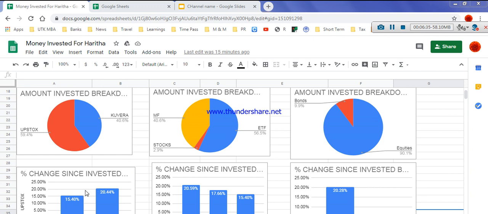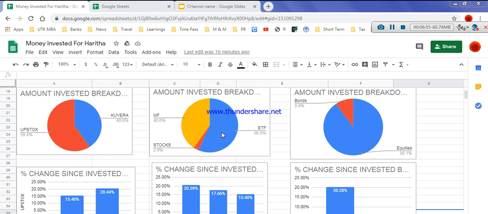If I invest 5 lakhs, from when I started investing, I invested 60%, meaning the maximum, in Upstocks. So my maximum profit also I got in Upstocks, 20.44%. And next I invested 40% in Kuwera, so I got 15.40% profit in Kuwera.